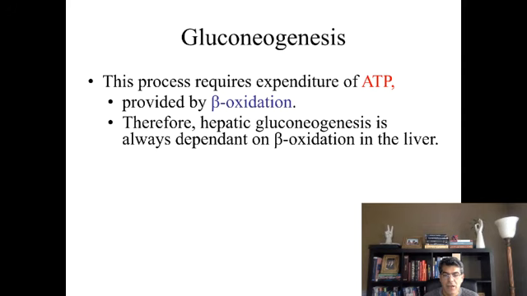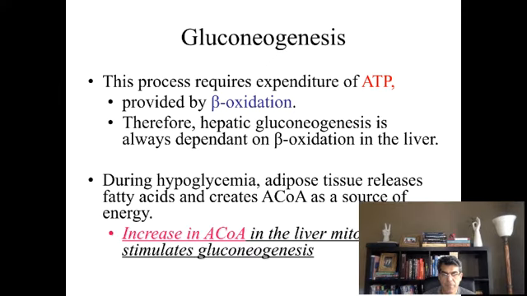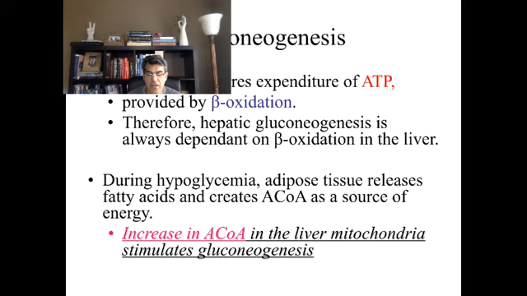By doing beta oxidation, you create ATP, and you can use that ATP to create new sugar. Also realize that gluconeogenesis happens only in the liver. Therefore, we say hepatic gluconeogenesis depends on beta oxidation in the liver. When someone is hypoglycemic, that means blood sugar is low, we mentioned that the body is going to go to adipose tissue and release fat as a source of energy.